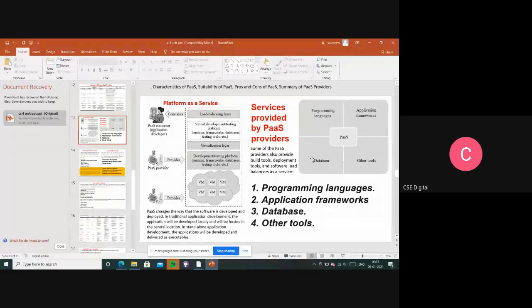And the third service, database. Whenever we are running our application or storing, definitely we need some database, right? Whenever we are communicating with the database storage or with any tool, whenever I want to store some applications, at that time definitely we need some database.